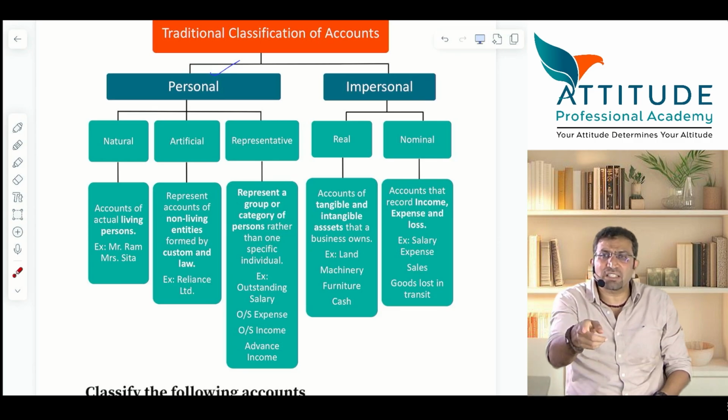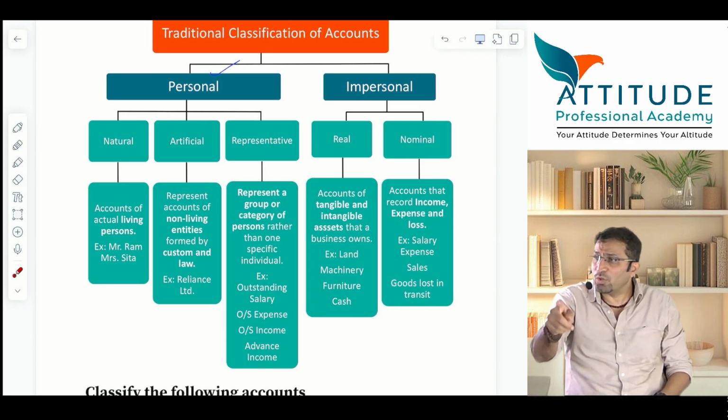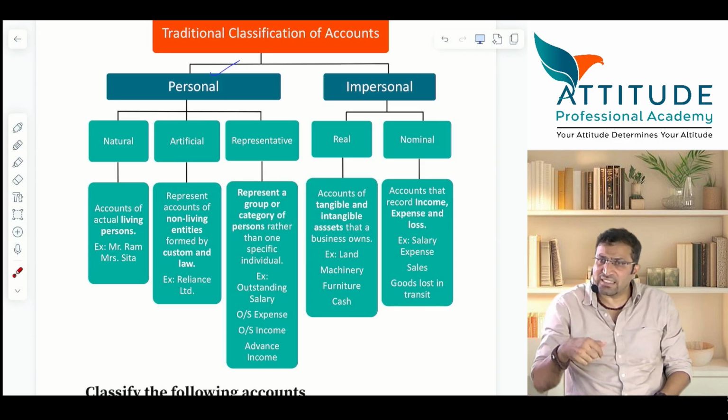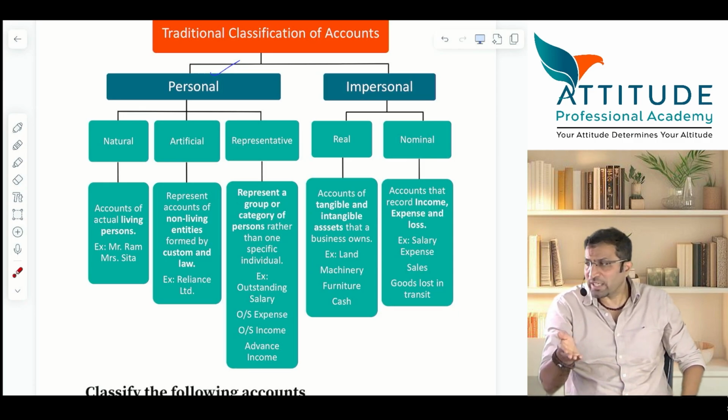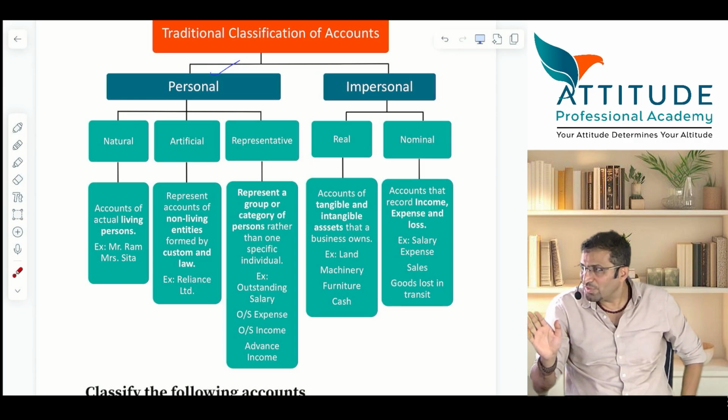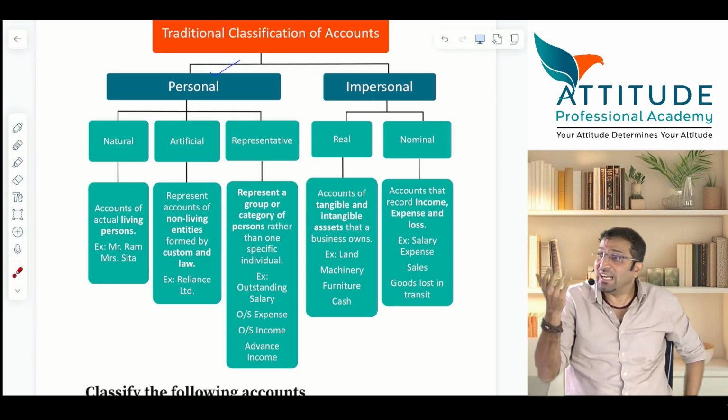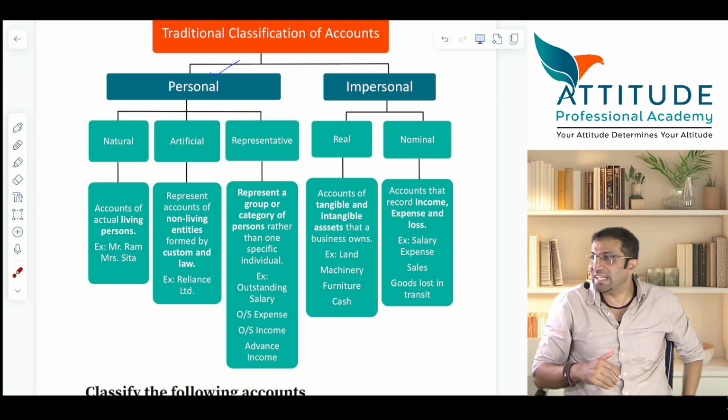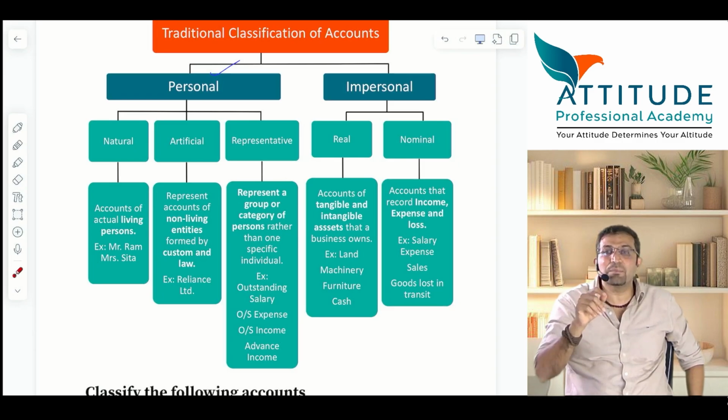Now tell me, today is 31st March. I give you some advance money and you are going to sell the goods next year. Will you treat it as sales this year, or will you treat it as sales next year? But today I have received the money. No. So today I have to record it as income? No. It is not my income. It is advance income received. Anything received in advance is a liability.